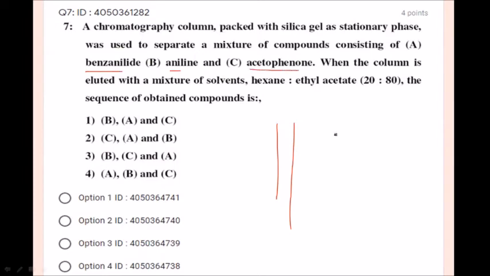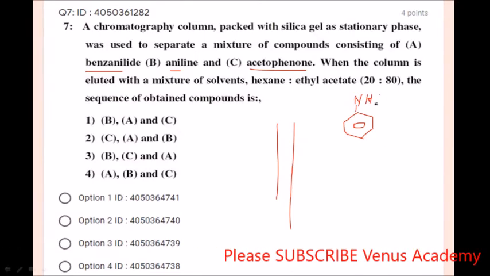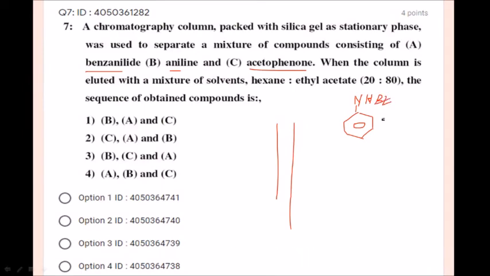Just now we prepared acetanilide; now we are going to take benzanilide. So NH benzanilide, I will write the benzoyl group as BZ. And this is aniline, we know the aniline compound. And acetophenone, what is acetophenone? Like this.